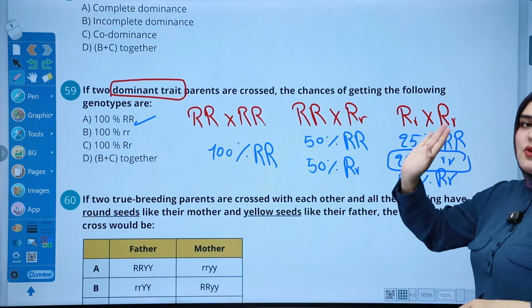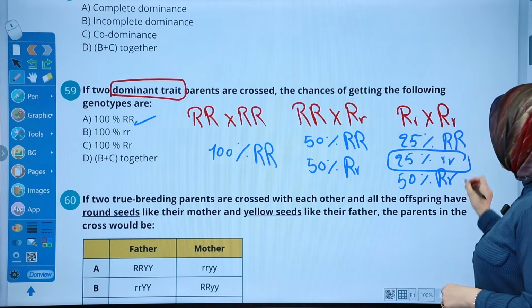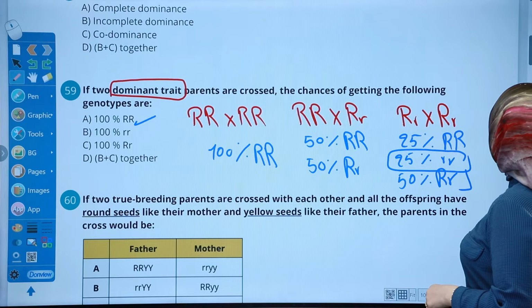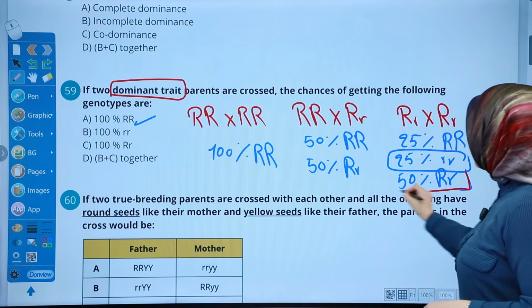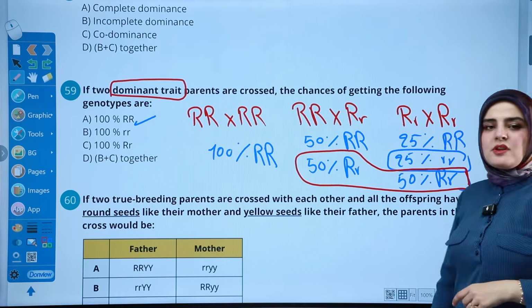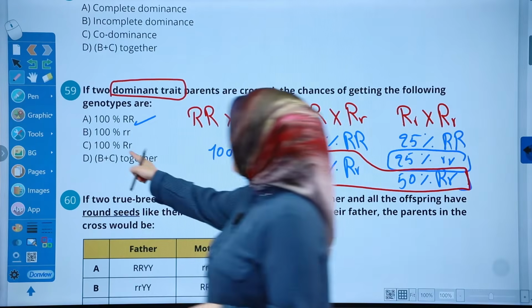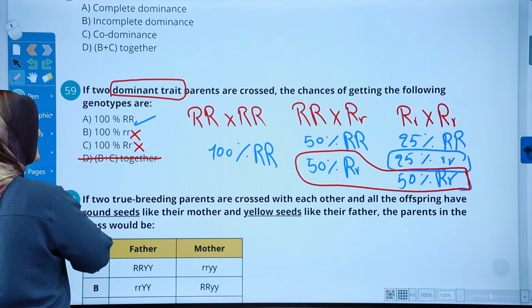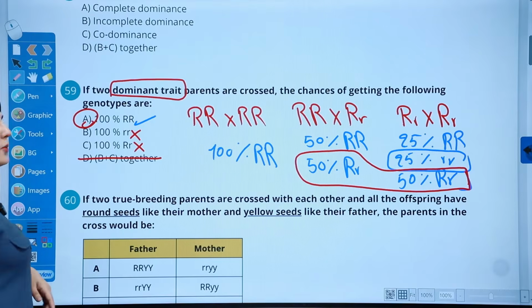In these two, it's 0%. Okay, as for R capital, R small, if you can tell and you see the pattern, it's always 50%. Do we see any 50% here? No. So this is not correct. This is not correct. We cannot choose these two. A is the correct answer for this question.